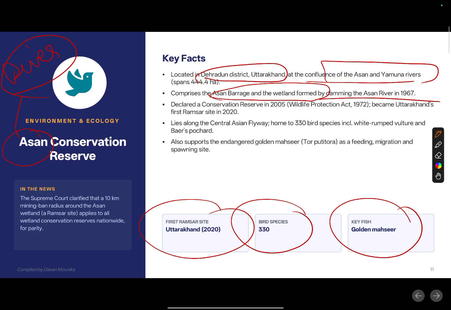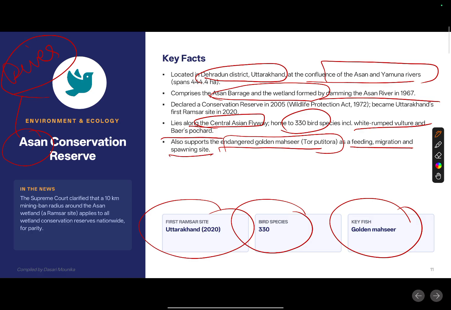It lies along the Central Asian Flyway, which is home to nearly 330 bird species. The Central Asian Flyway is nothing but a roadmap of migratory birds. It hosts the white-rumped vulture and Baer's pochard. It also supports the endangered Golden Mahseer as a feeding, migration, and spawning site. Okay, so this is about the Asan Conservation Reserve.